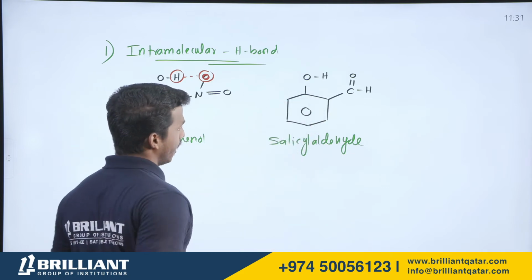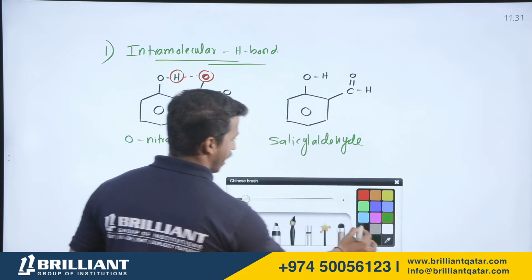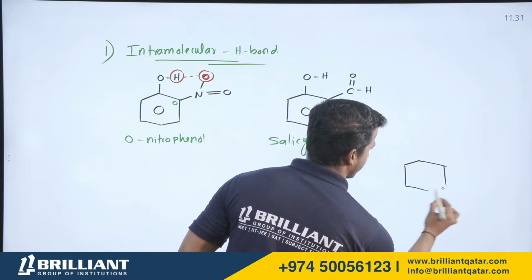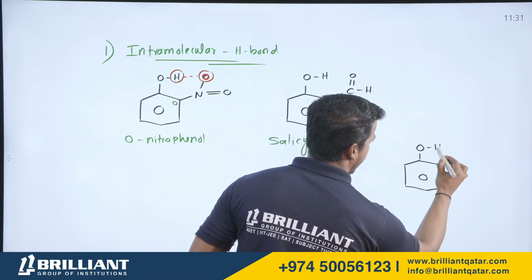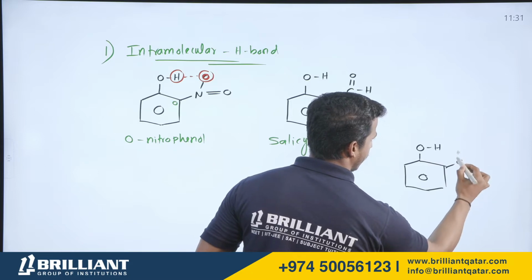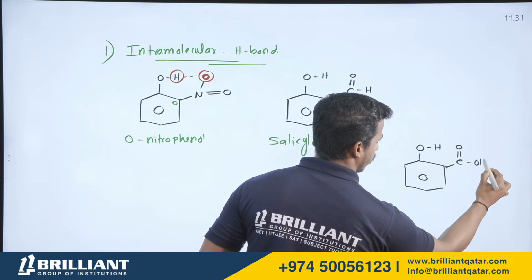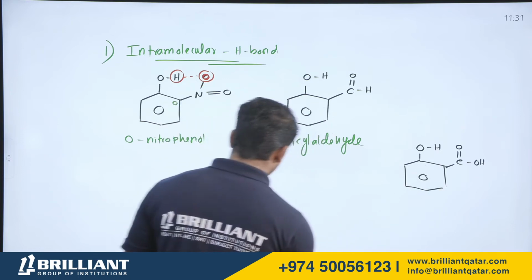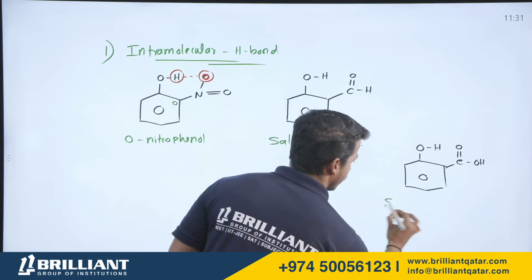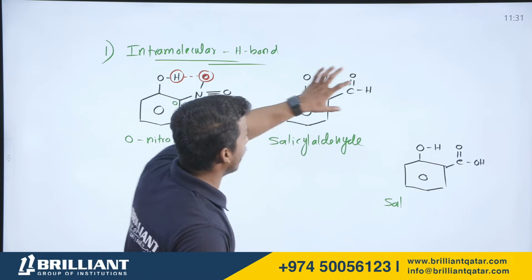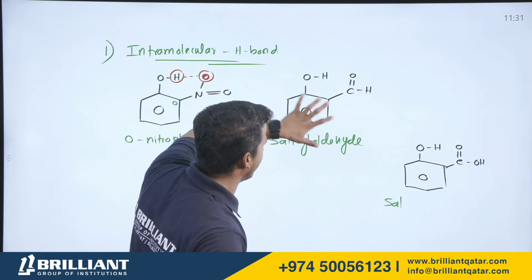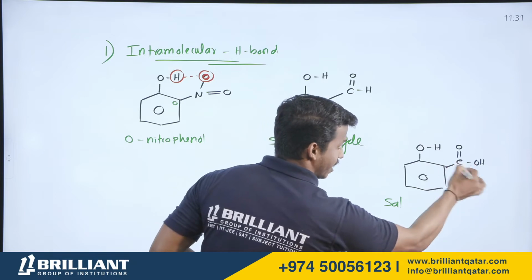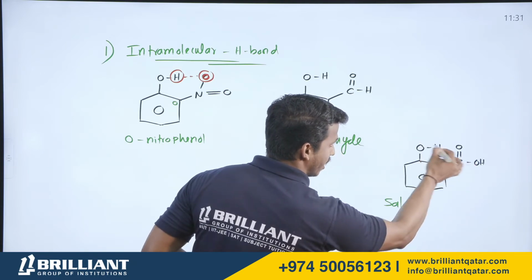Now, let me consider another molecule. Again, let me consider a phenol group, and in the ortho position, let me place a COOH group. What is COOH called? Carboxylic acid. Here, the acid is the major group, and in the ortho position there is an alcohol.